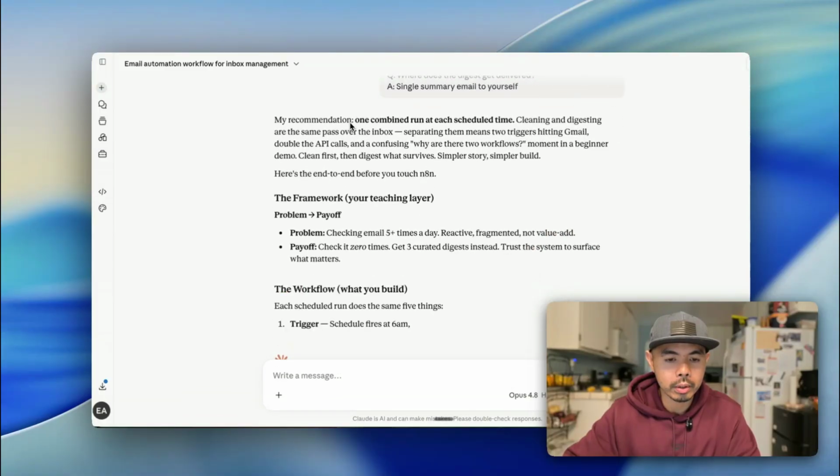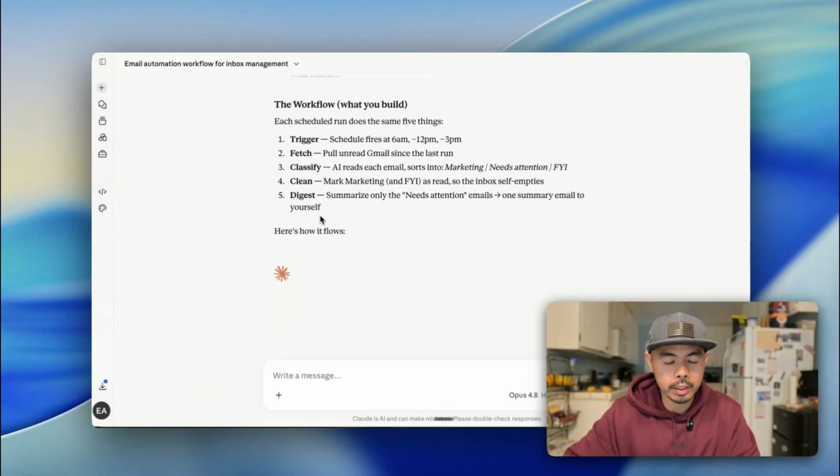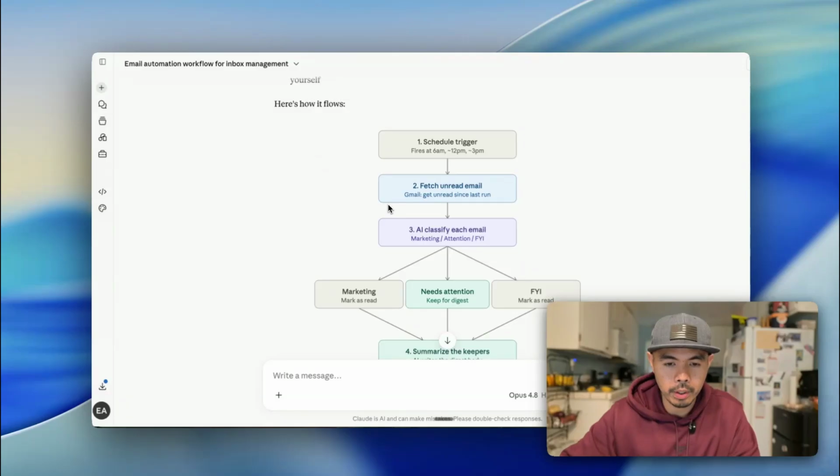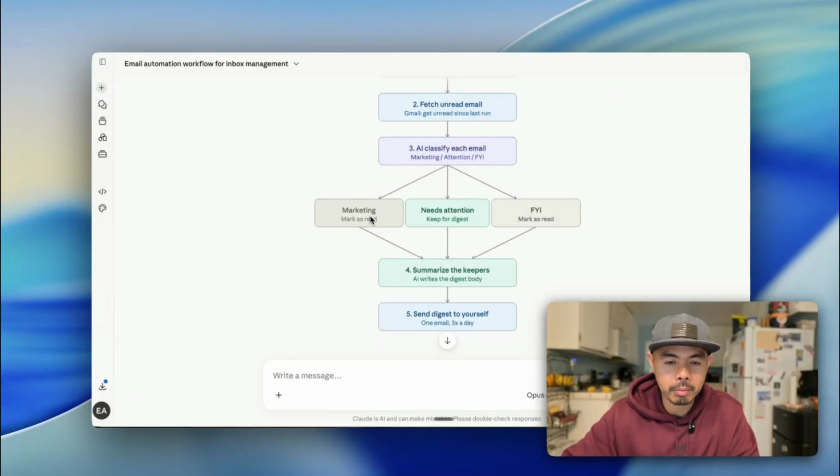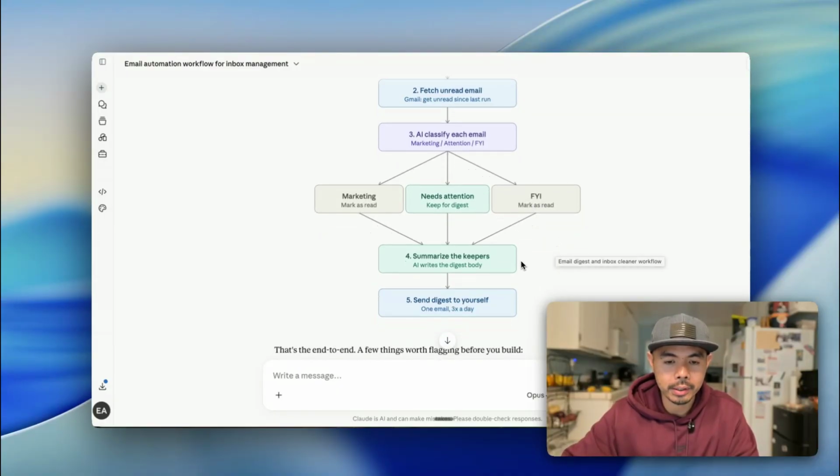So here's the framework, the trigger. And then it's going to describe how it flows. All right. So here's the schedule trigger, fetch unread, and it does the classification. If it's marketing, mark as read. Keep for digest. FYI, mark as read, summarize to keep.